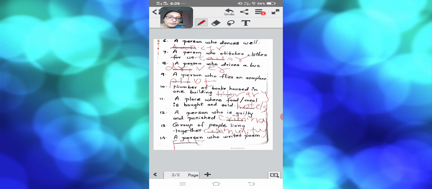Okay, children, all the sentences I have given belong to the category where you have to say a particular group of words or phrases in one word. It's not necessary that you say the entire sentence. You can say he's a very good dancer.